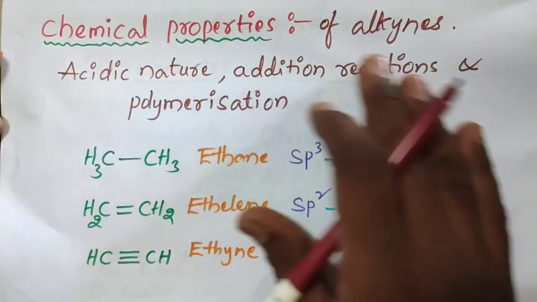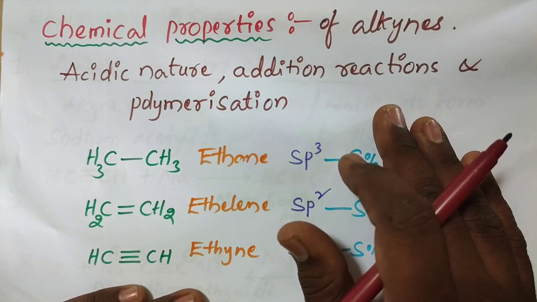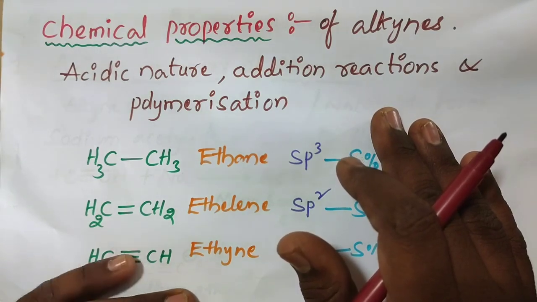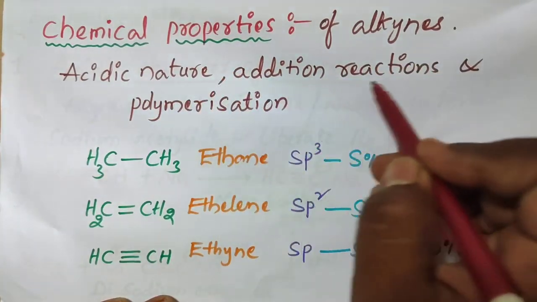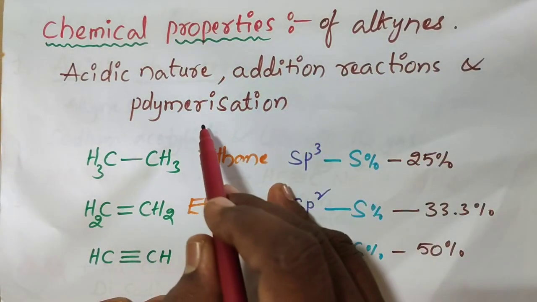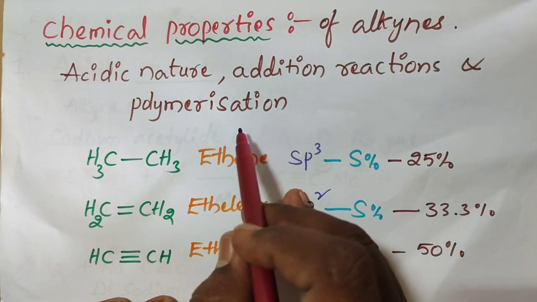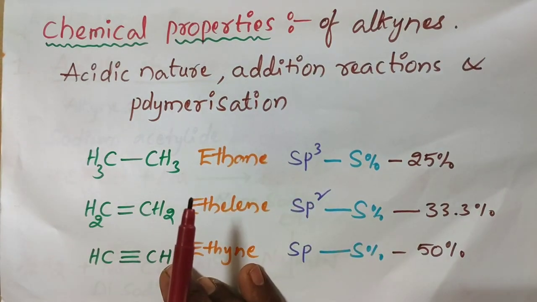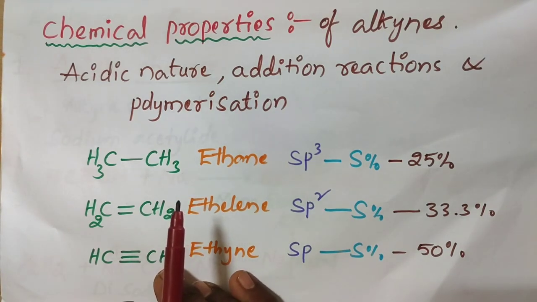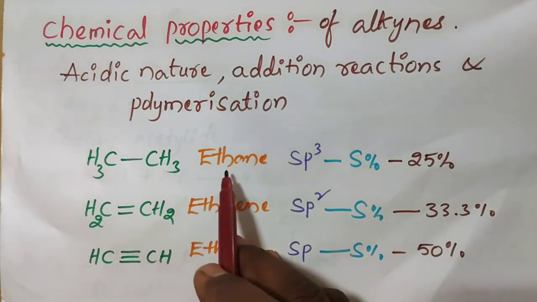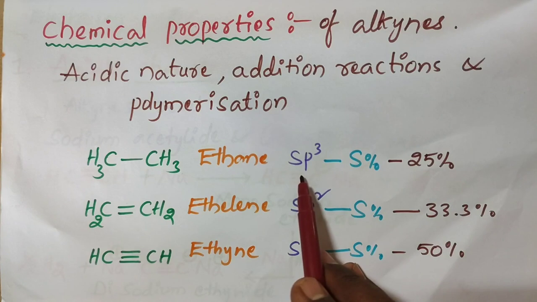Topic is chemical properties of alkynes. Alkynes show some acidic nature, and they are involved in addition reactions and polymerization reactions. Before that, we need to observe the hybridizations of hydrocarbons. Ethane, CH3 single bond CH3, sp3 hybridization.